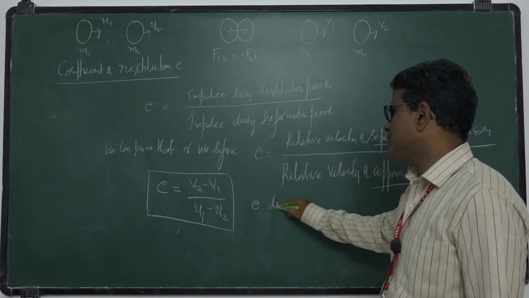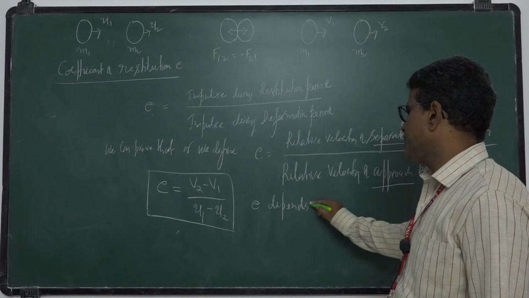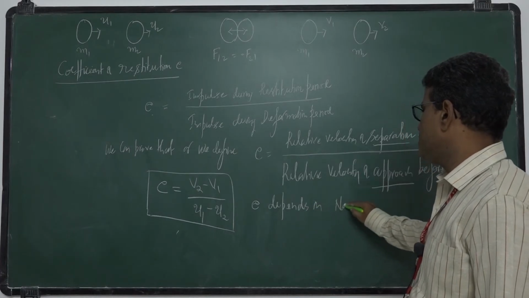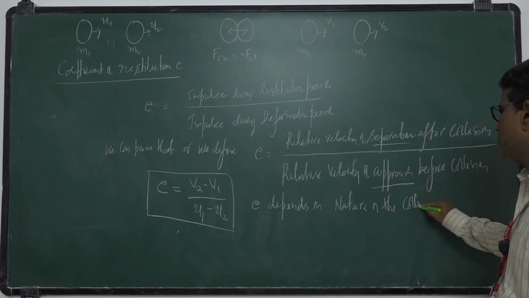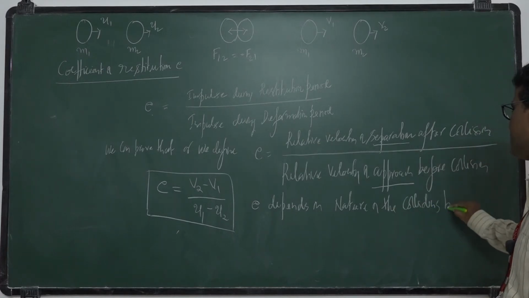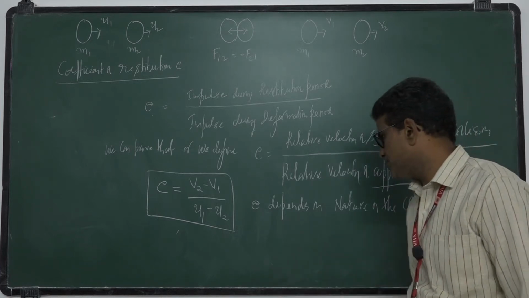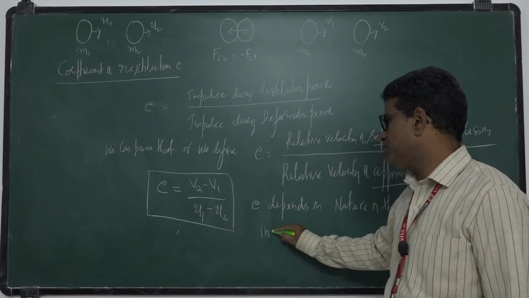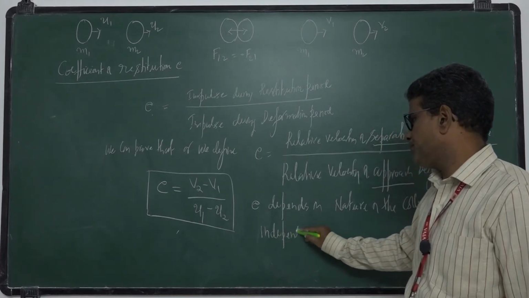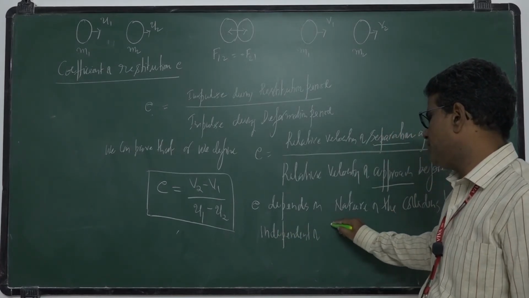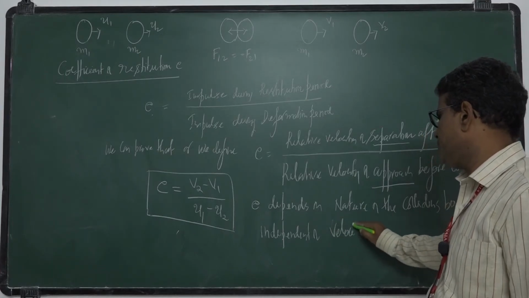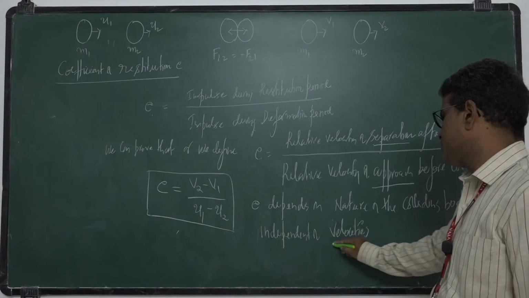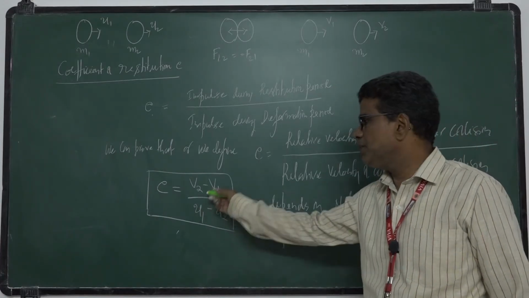Now here small e depends on the nature of the colliding bodies, independent of velocities. It won't depend upon U1, U2, V1, V2.